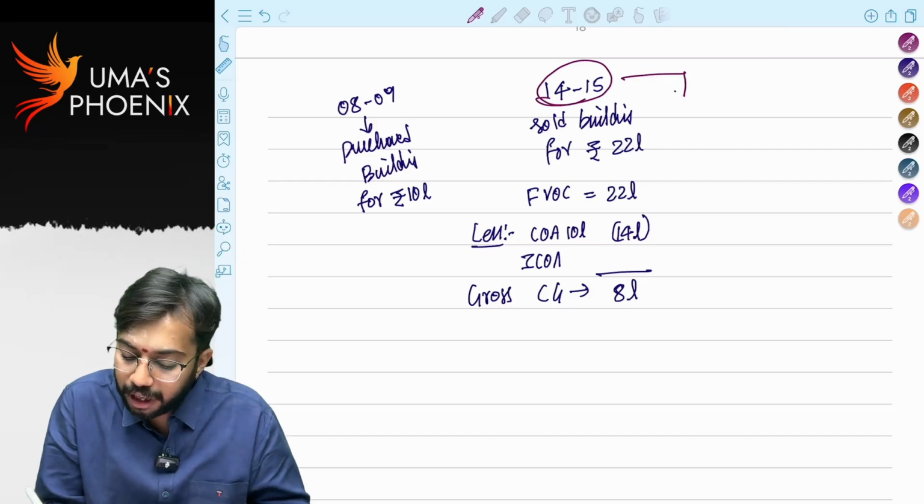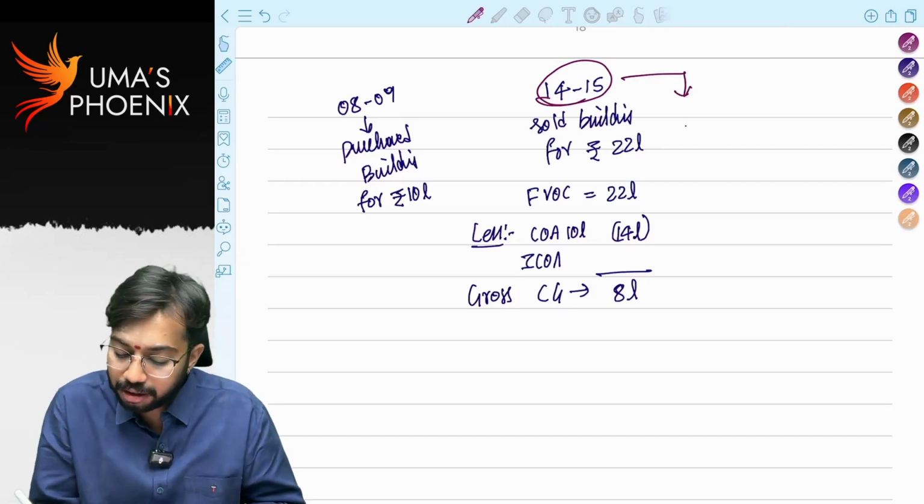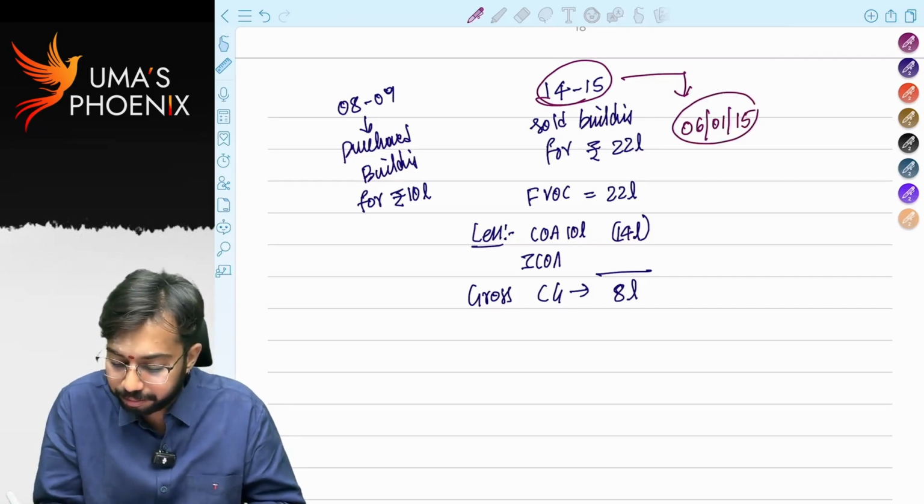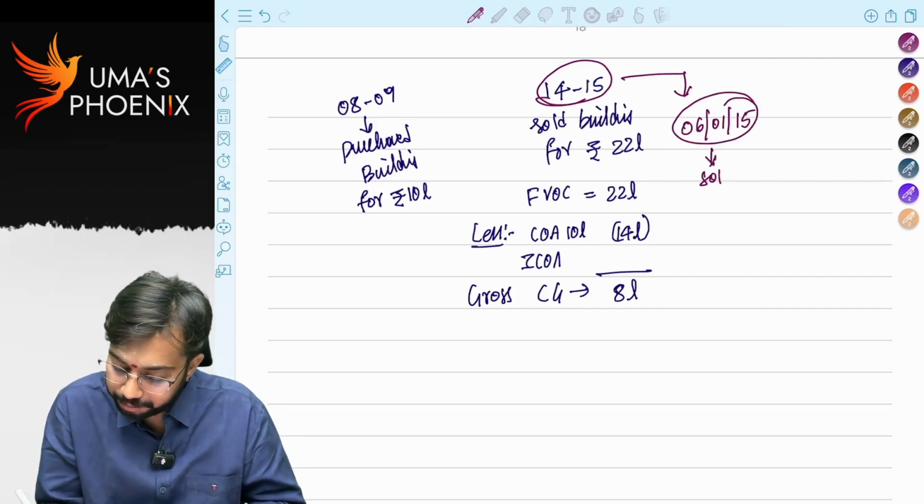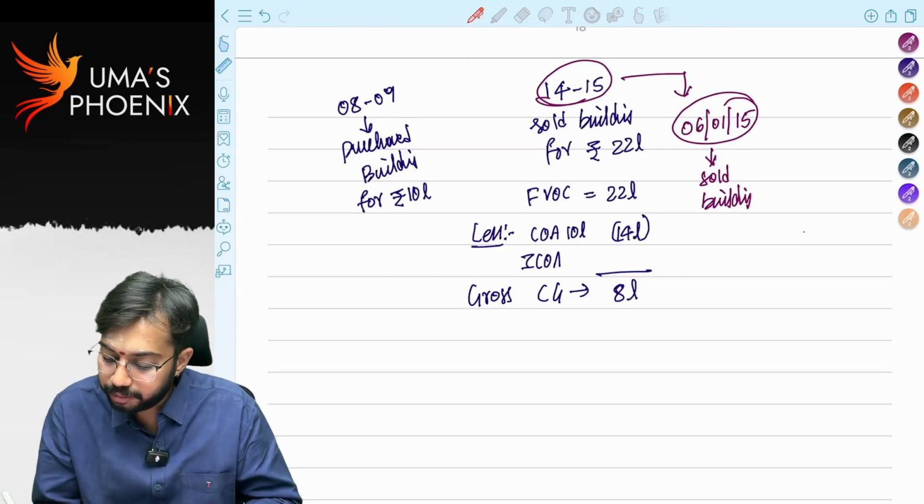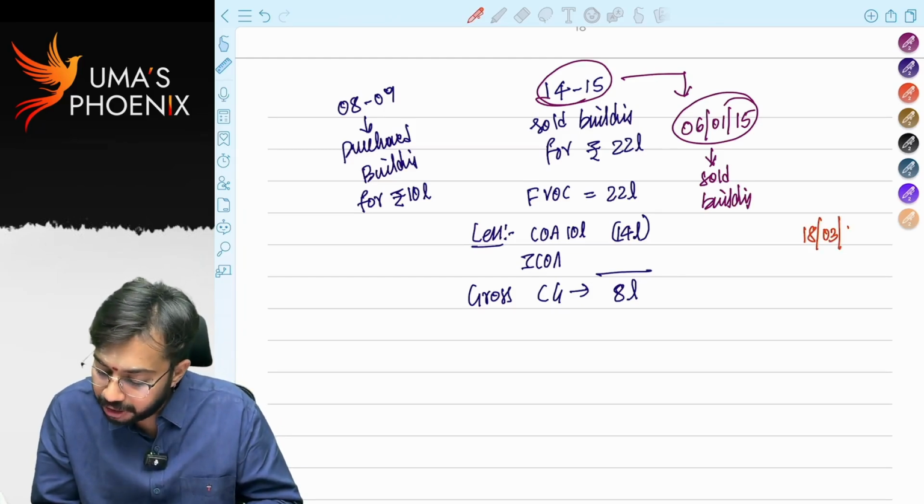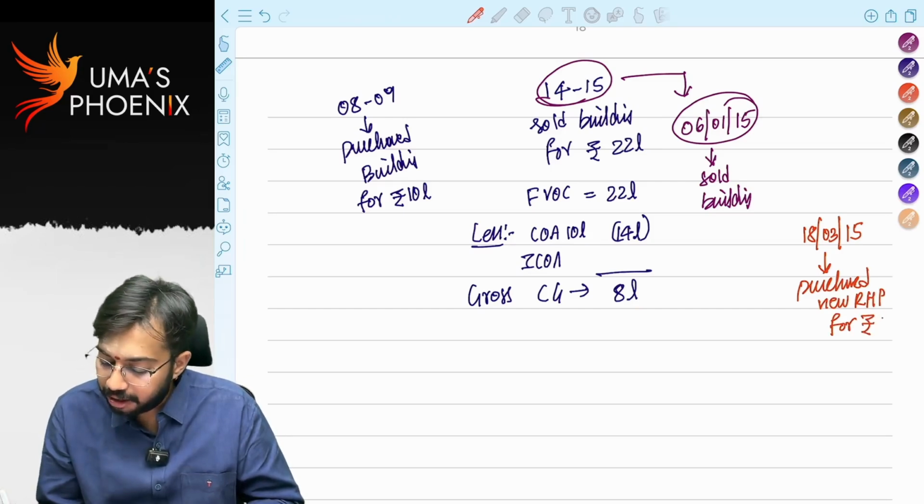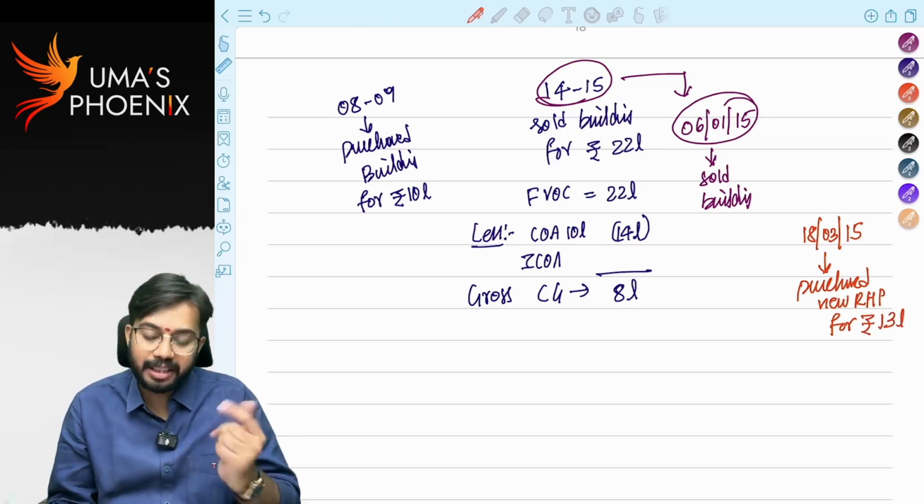In 2014, I sold the building on 6th January 2015. I sold the building. On 18th March 2015, I purchased a new house property for rupees 13 lakh. Now I can claim exemption, right?